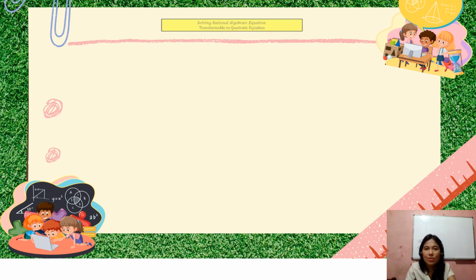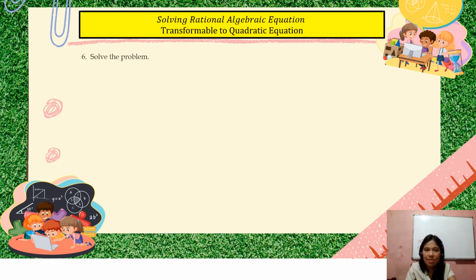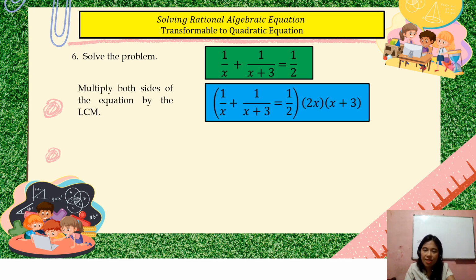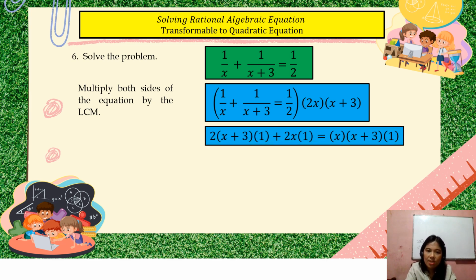Alright, so how do we solve the problem? So, balik tayo sa solving rational algebraic equation, transformable to quadratic equation. So, from number 3, we created this equation. So, what is our LCM? Okay, wala siyang common, so multiply lang natin lahat. So, we have 2x and x plus 3. Yun. Multiply both sides of the equation by that. So, anong gagawin? So, anong nangyari here?